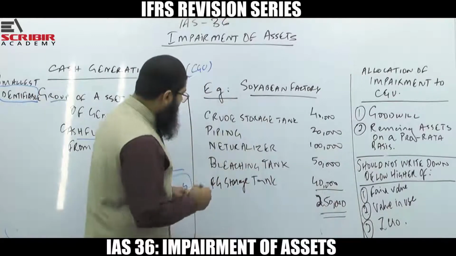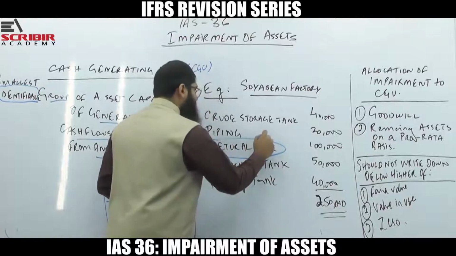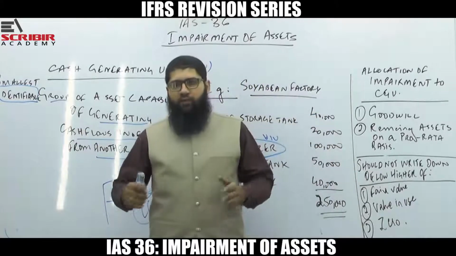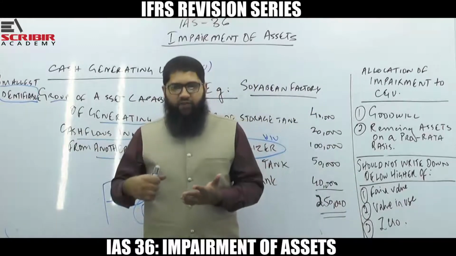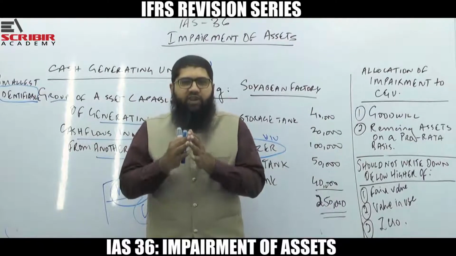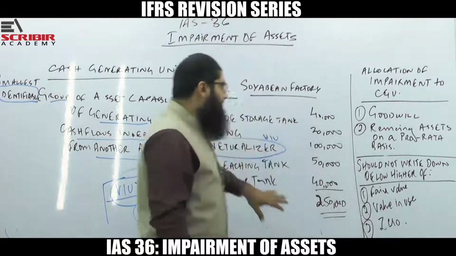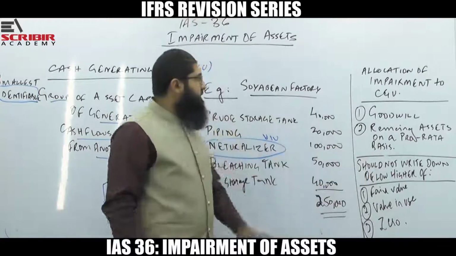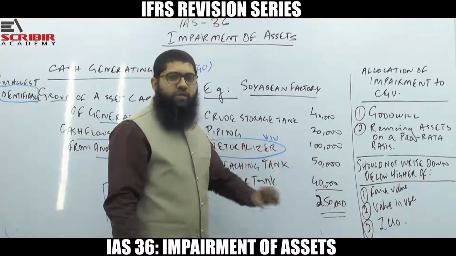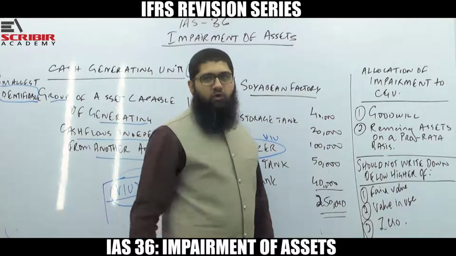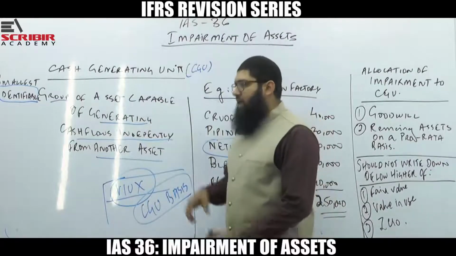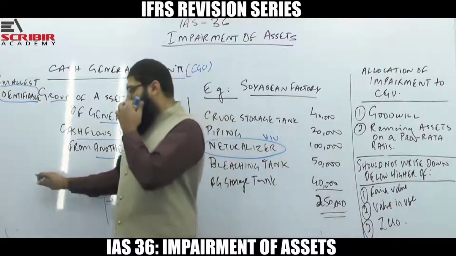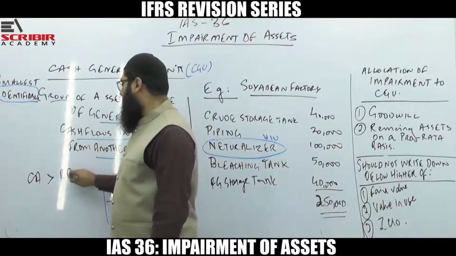So assume that I was required to calculate the value in use of the neutralizer and I was not able to do it. So what am I going to do? I'm going to consider all those assets which are the smallest group of assets which can generate cash flows independently from others. So I identified that all of them combined can generate cash flow independently from the rest of the factory. So this is going to be considered as a CGU, the cash generating unit. What am I going to do now? I will test this CGU for impairment in the same way as I do it for the other assets, which is that I will compare the carrying amount with the recoverable amount.